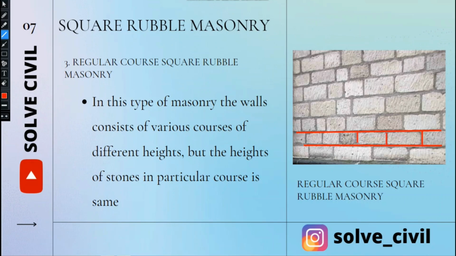Look, this will be T1 and this will be T2. That is, each course will have a different thickness, but for a particular course, the height of stones will be the same.